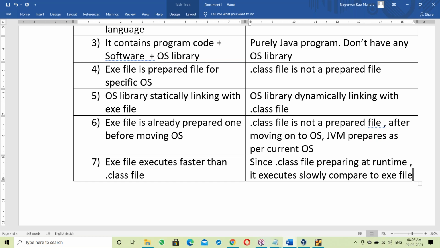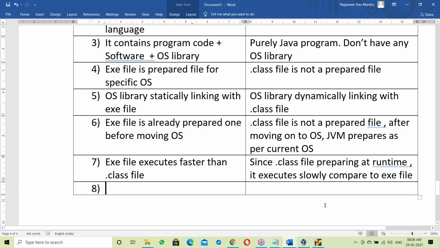Okay, that's it. A .class file executes slowly because of runtime linking and runtime preparation. An .exe file is already prepared for direct execution, though it is OS dependent, of course. So the .exe file gives better performance: fast execution, while the .class file is slower. Next, one more point here.